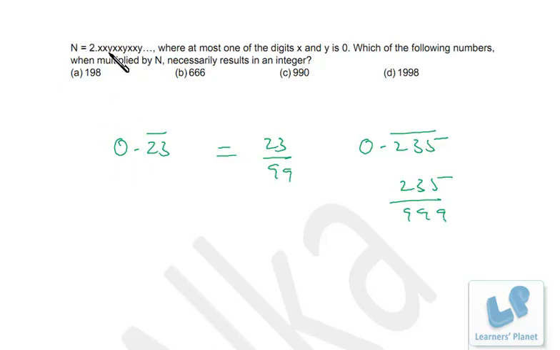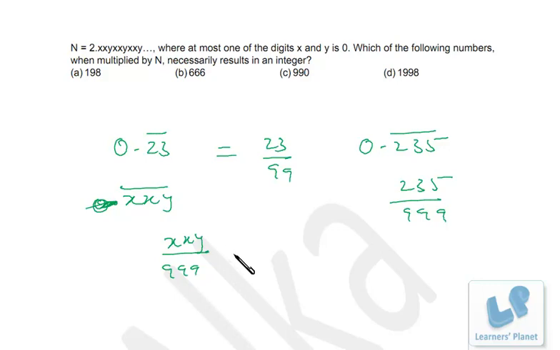We have to deal with the xxy only. So precisely this is xxy bar, right? So 0.xxy bar we can say. So that will be actually xxy by 999. Now we have to convert that to an integer, so we have to eliminate 999.